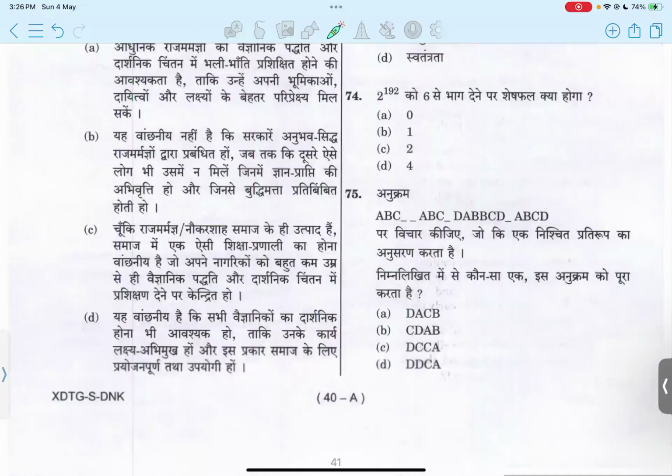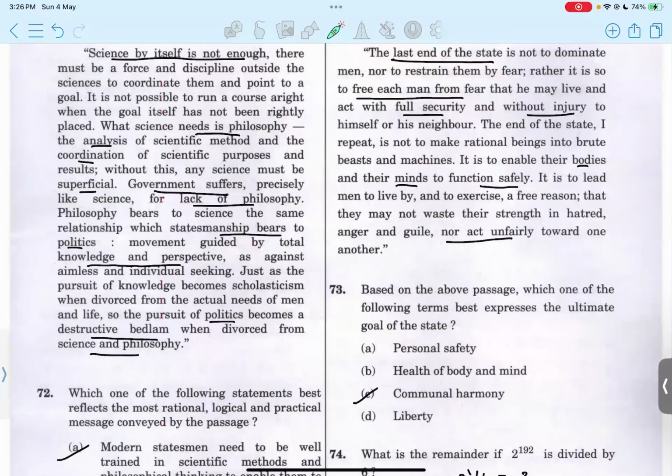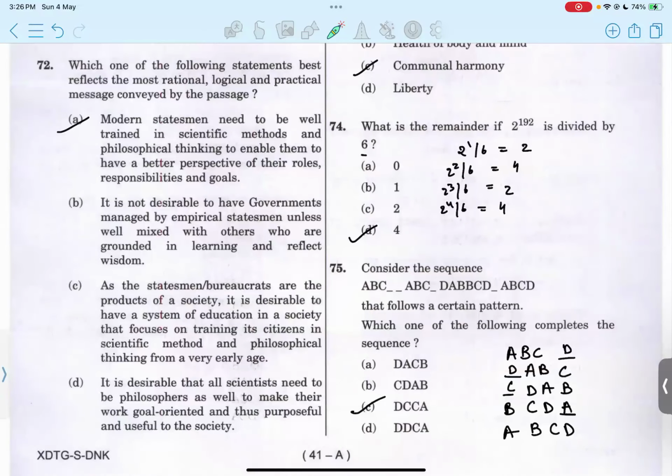Then one more passage on science. So option A should be the right one. Option B. It is not desirable to have the governments managed by empirical statesmen unless well mixed with others who are grounded in learning and reflect wisdom.